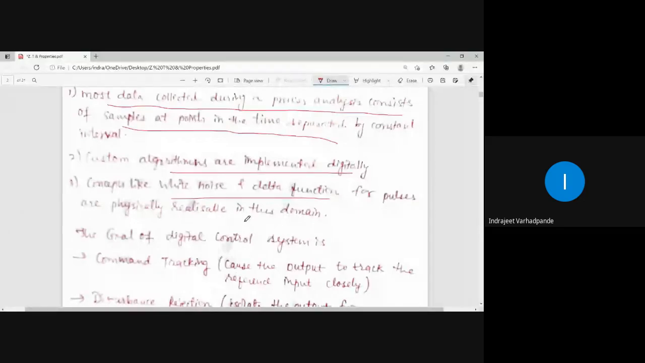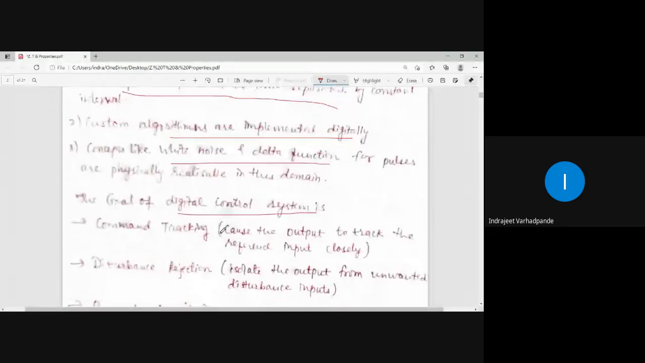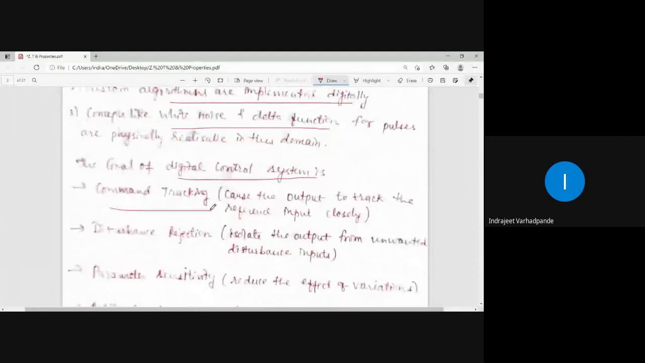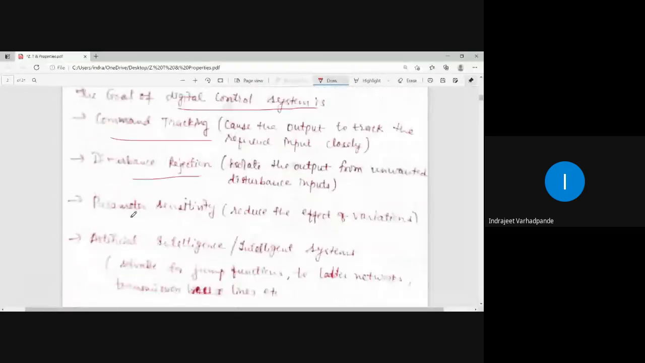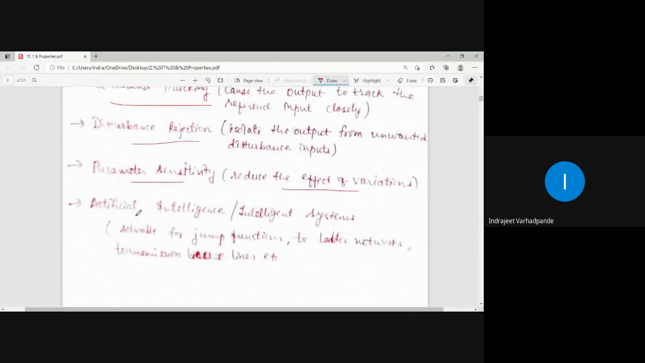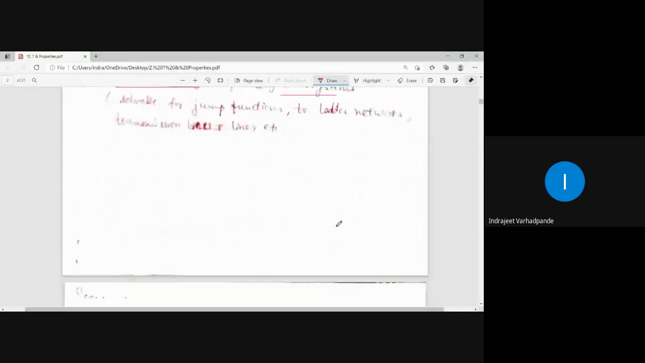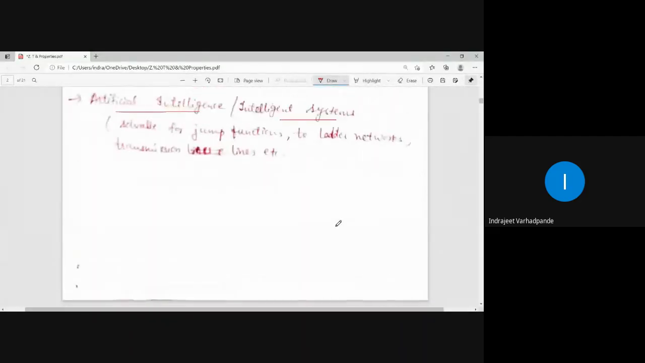Now why is this digital control system required? For command tracking, disturbance rejection, parameter sensitivity which reduces the effect of variations, and the upcoming sunrise technology, what we call artificial intelligence or intelligent system. So this all involves the knowledge of discrete time domain.